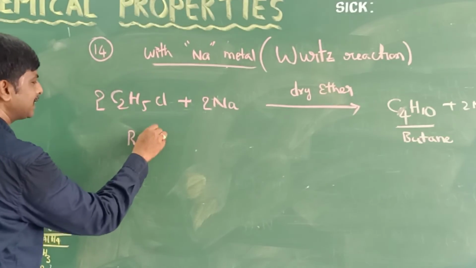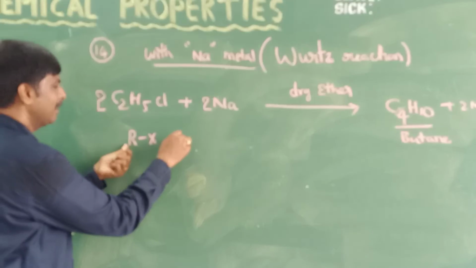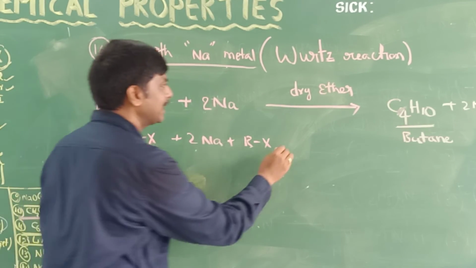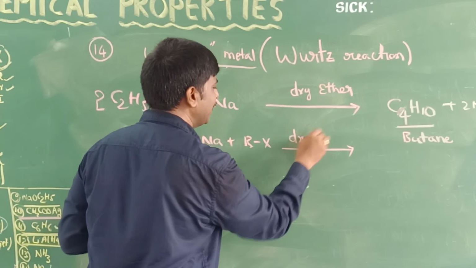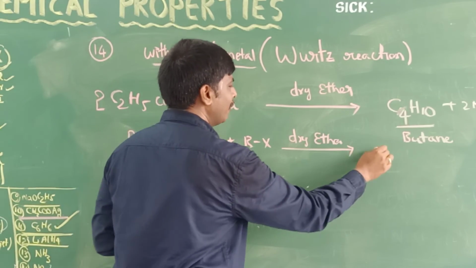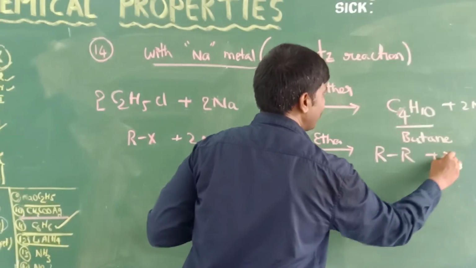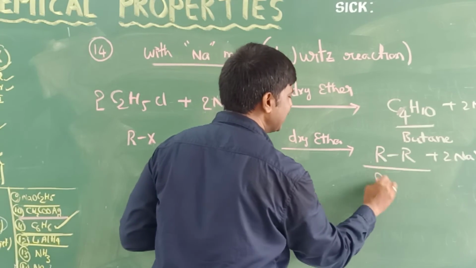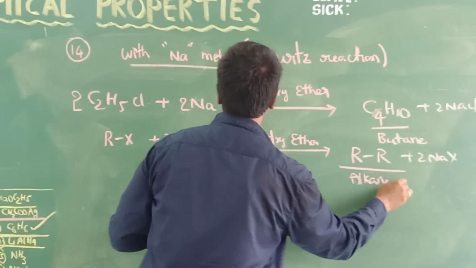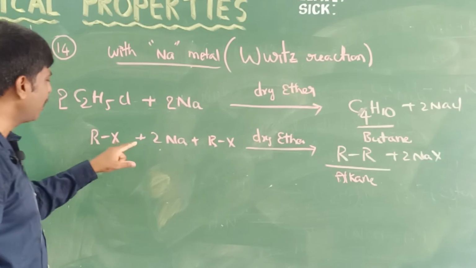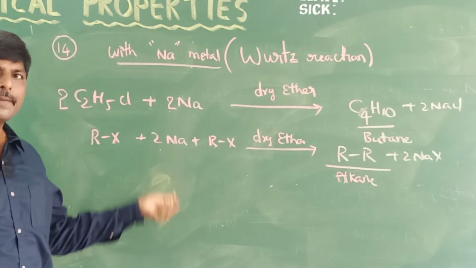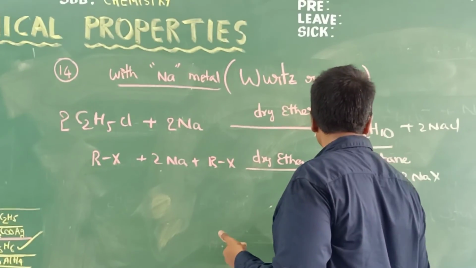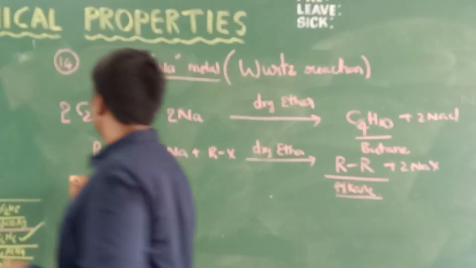The general form of the Wurtz reaction is RX, haloalkane, reacting with sodium metal and another mole of RX in the presence of the solvent dry ether. What is the product? R-R plus 2NaX. What is this R-R? This R-R is nothing but an alkane. When haloalkane reacts with sodium metal in the presence of dry ether, an alkane is formed as the major product. This reaction is called the Wurtz reaction.